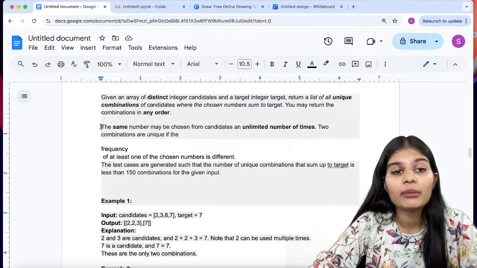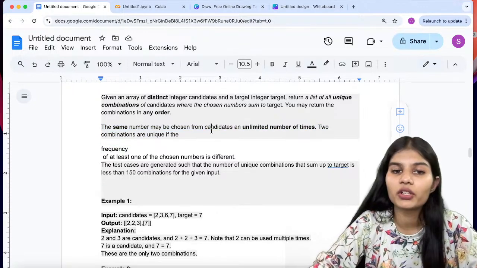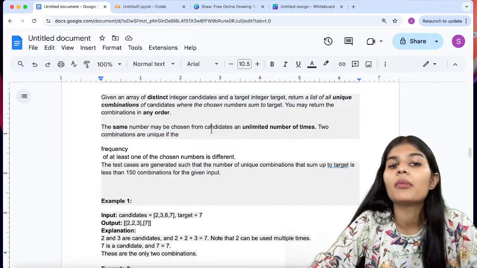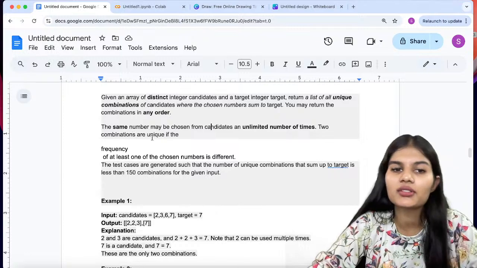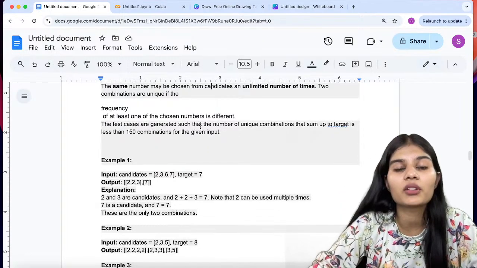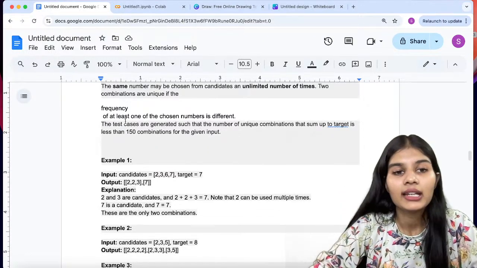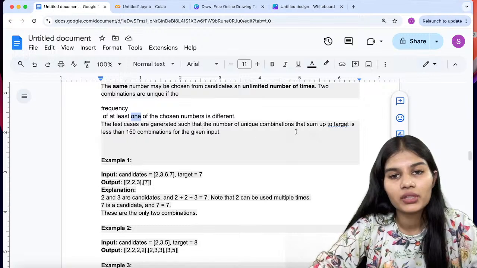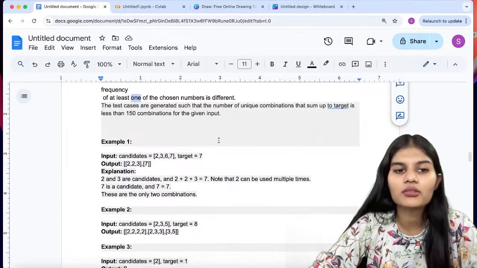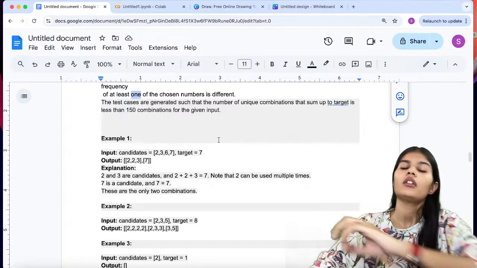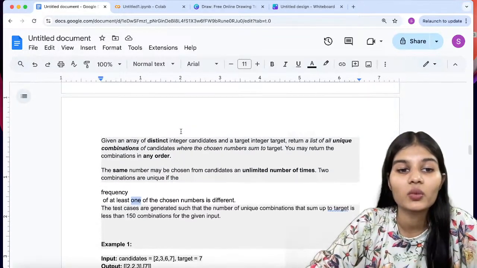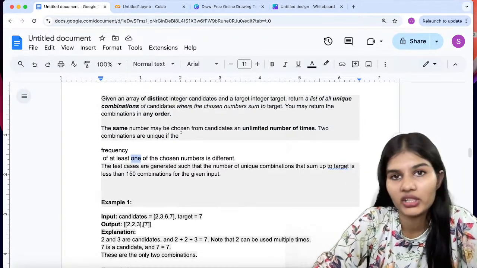Again, my condition says that I can use this particular candidate an unlimited number of times. Two combinations are unique if the frequency of at least one of the chosen numbers is different. Absolutely. The test case generates the number of unique combinations that sum up to a target as less than 150 combinations for the given input, right? So at most, the combinations which can be made for this particular question is 150 different combinations. Okay.